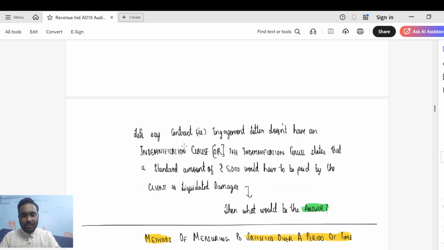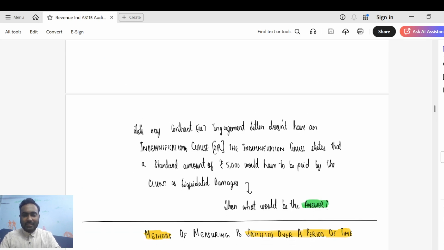Next, coming down. Let's say a contract, that is the engagement letter, does not have an indemnification clause. In such a case, it would be point in time revenue recognition. Or the indemnification clause says that a standard amount of 5,000 would have to be paid by the client to the audit firm as liquidated damages. Then again, it would be point in time as we had earlier discussed, because you don't have an enforceable right to payment. You're not charging cost plus reasonable profit margin. I hope that is very clear, guys.